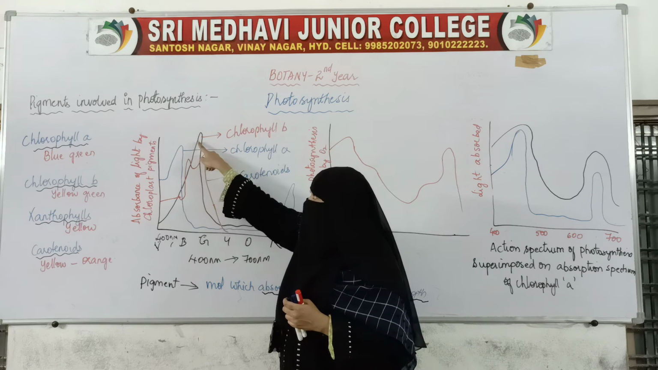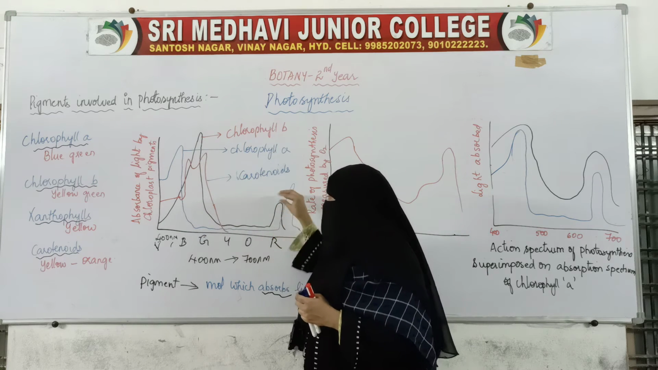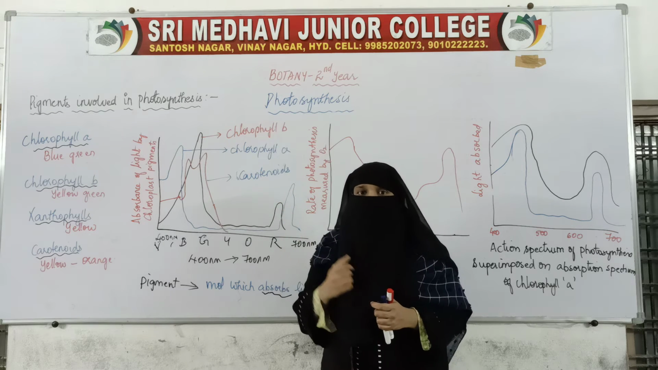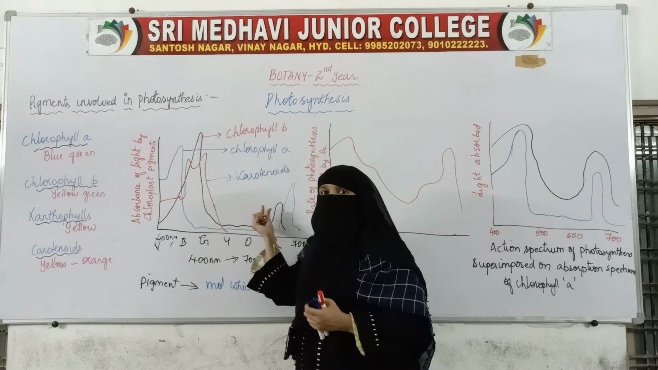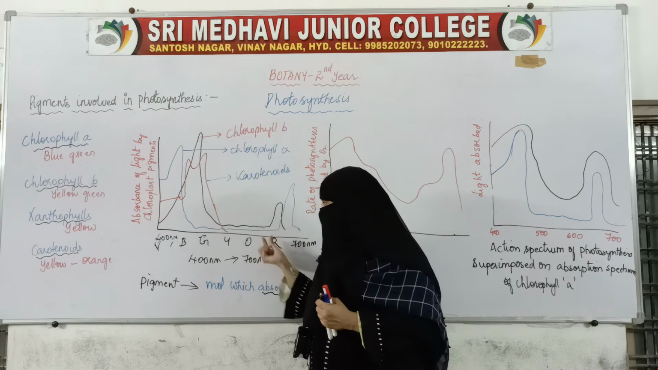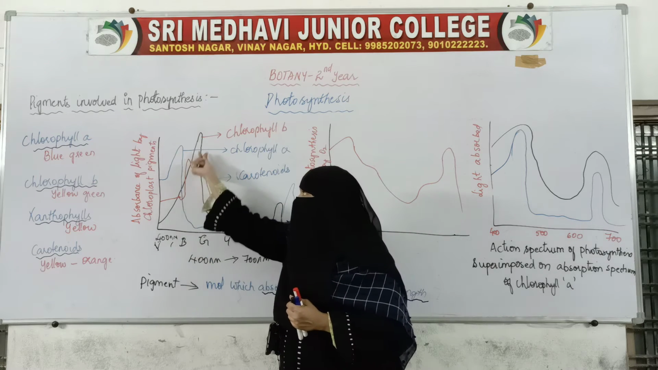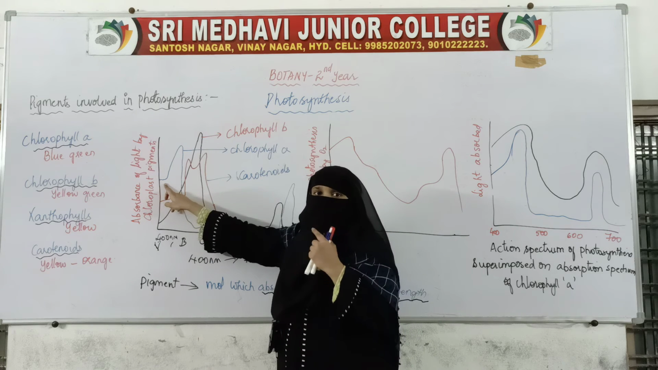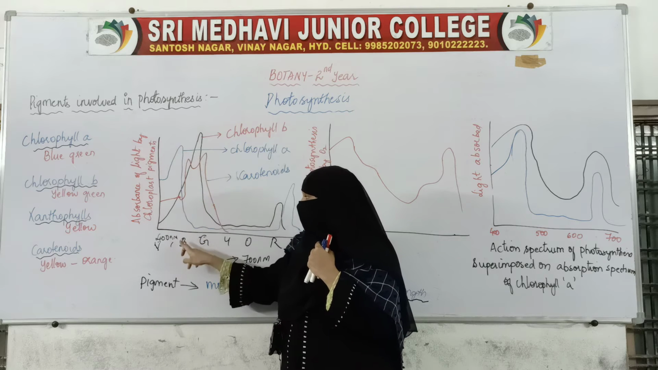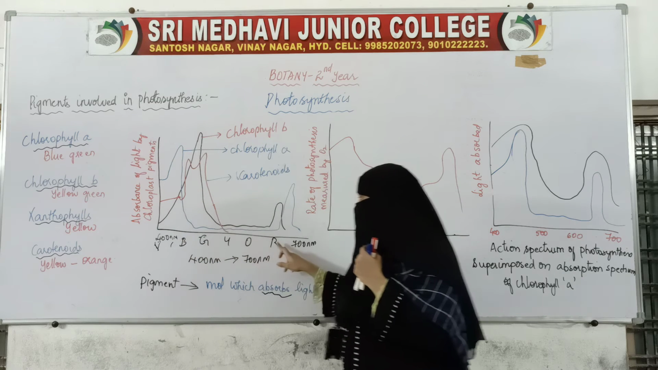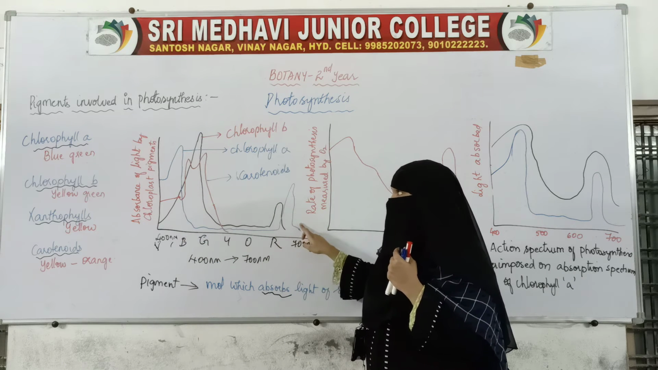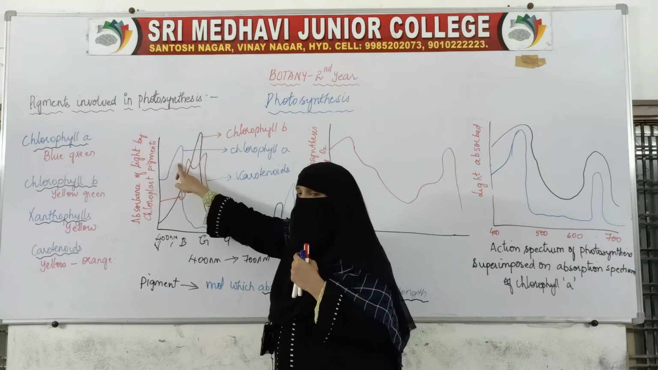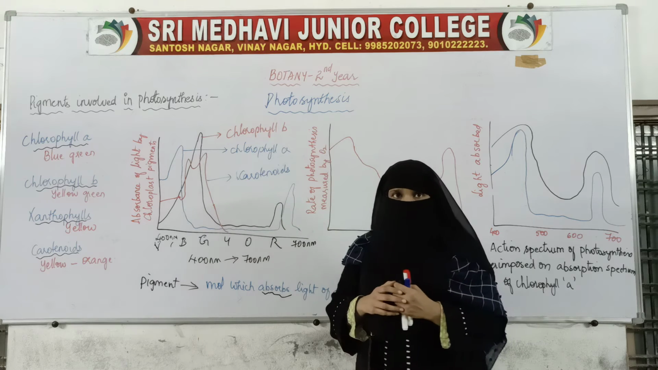Here is one peak, here is one peak. That means at this region, at this light, the absorption is maximum. Chlorophyll is absorbing maximum light from which region? From the red region and from the blue region. And similarly with chlorophyll A also, it is absorbing the blue light region and the red light region. 2 peaks are there, one at the blue region and another at the red region.